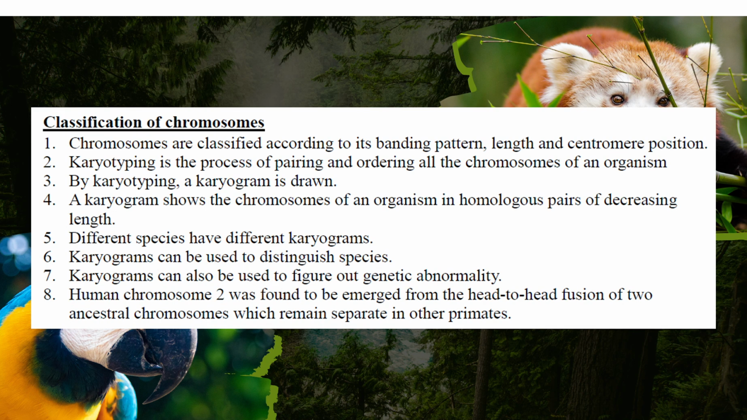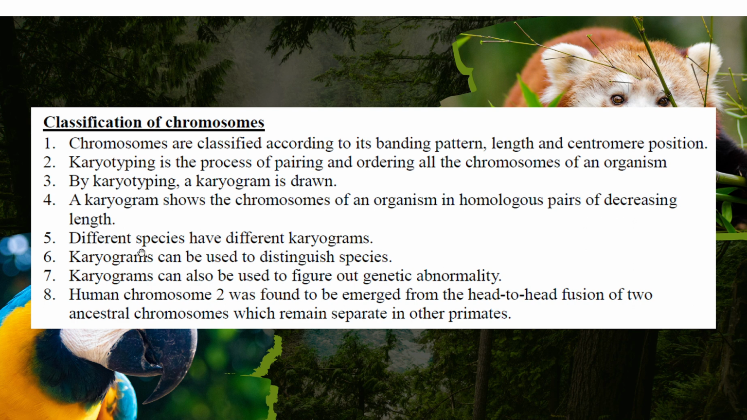And we have a classification of the chromosomes. Chromosomes are classified according to the banding pattern, length, and centromere position, so we have three criteria to separate them. Karyotyping is a process for the pairing and ordering of all the chromosomes within an organism. By karyotyping, a karyogram is drawn. This karyogram draws the chromosomes as pairs, from long to short length, so the longest one is number 1 and the shortest one is the last one.